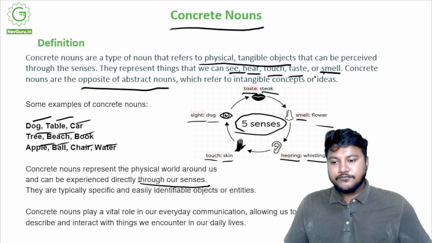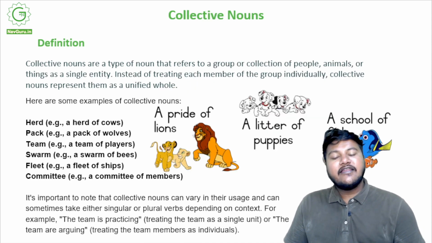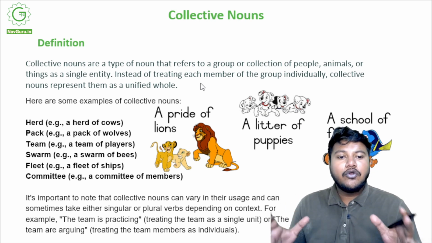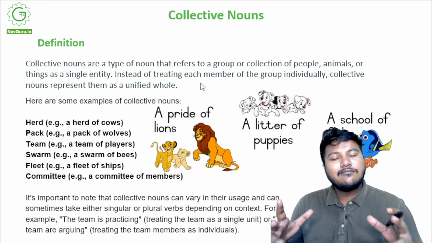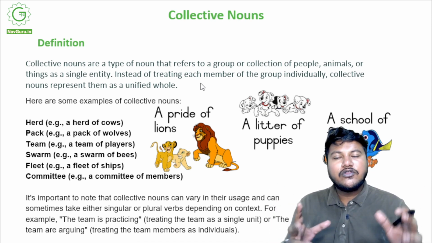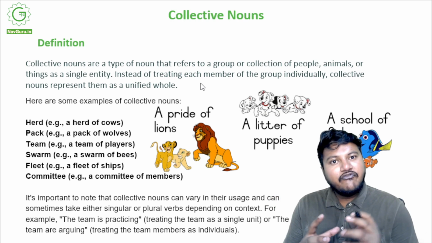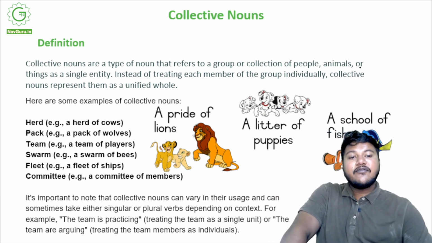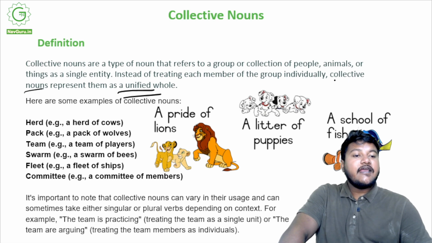Moving on, now we go on to collective nouns. So what are collective nouns? Collective nouns are a type of noun that refers to a group or collection of people, animals or things as a single entity. When you are clubbing together more than one person, or more than one animal, or more than one thing, and you're talking about them in a singular term, instead of treating each member of the group individually, collective nouns represent them as a unified whole. Okay. So this is the idea.